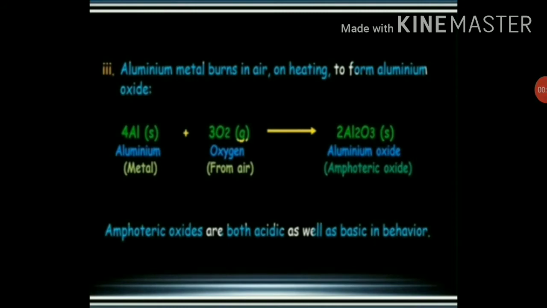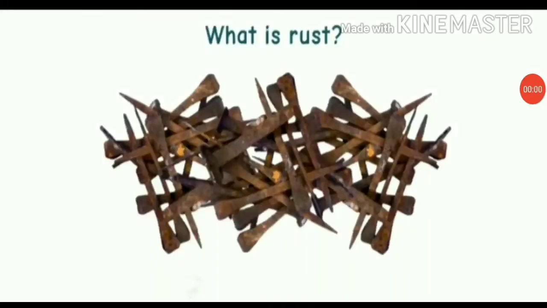So students, let's see that aluminium metal burns in air on heating to form aluminium oxide. Let's go through the reaction. Aluminium reacts with oxygen to give aluminium oxide, and this aluminium oxide is an amphoteric oxide. Amphoteric oxides are both acidic as well as basic.